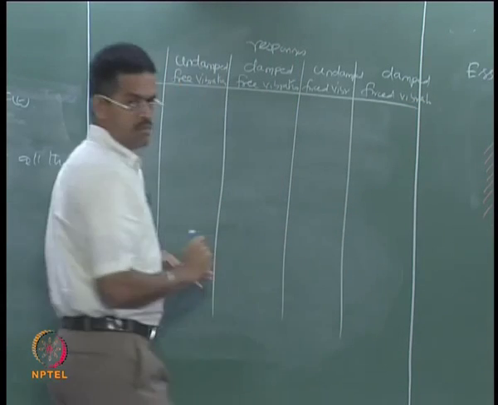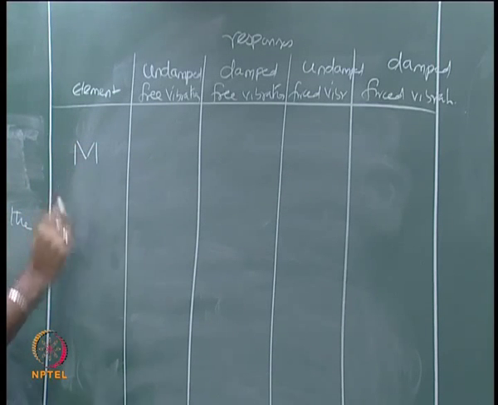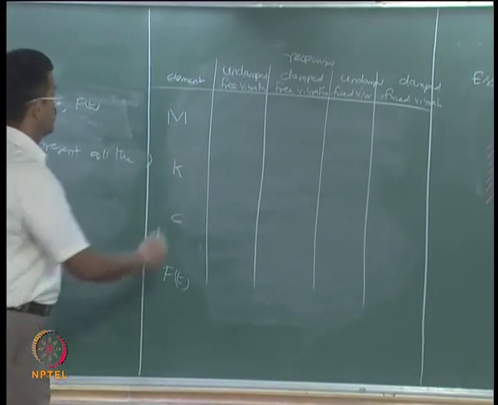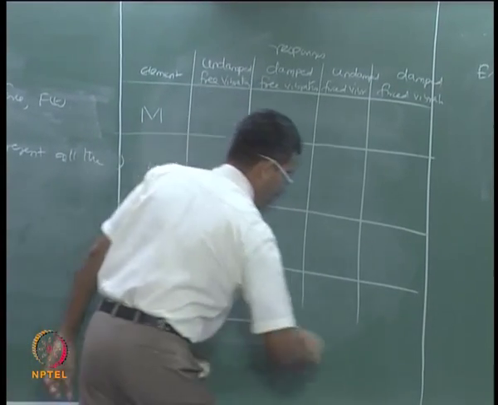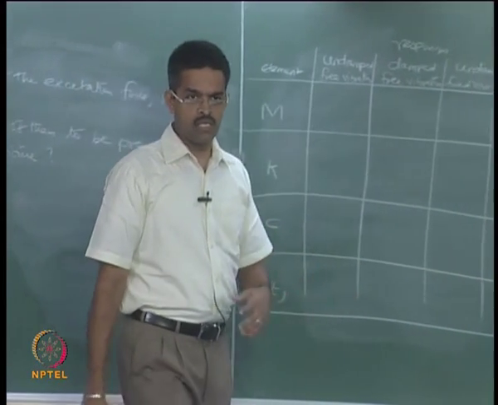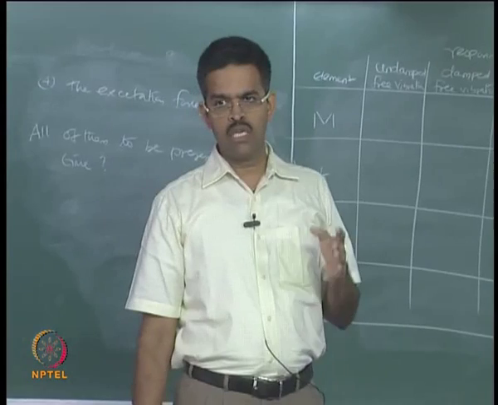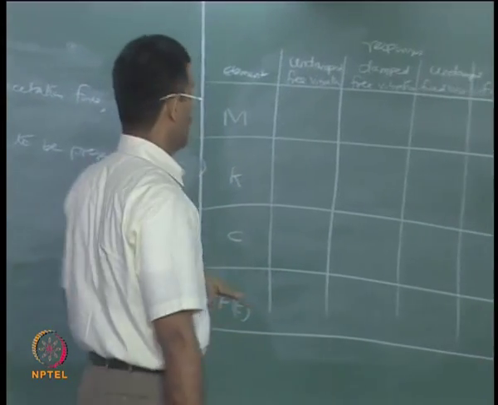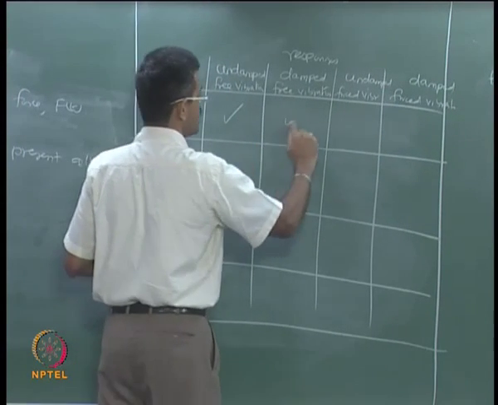Now, how do we understand them symbolically? Let us say my contents which are present will be mass, stiffness, damping and F of t. This is what I have. So, if I try to see which will be present and which will be absent under this category, we can quickly make a matrix to understand this. For doing a dynamic analysis, the essential characteristic of dynamic analysis is it should show significant presence of inertia component. Inertia component generates from mass. In all category, whether you do analysis in any format, you must have mass present in the format.